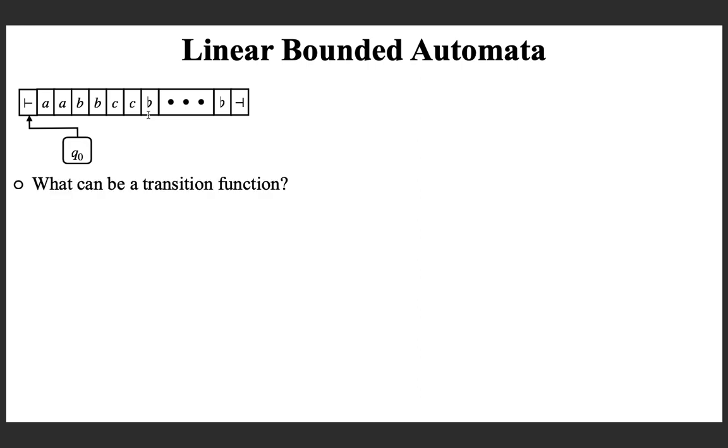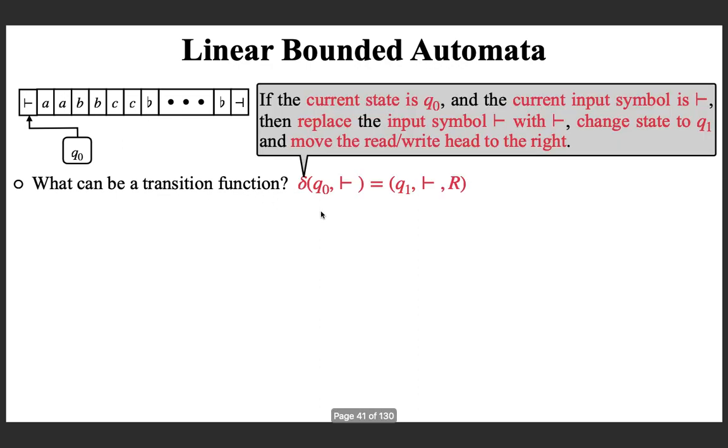Now, the question is, what can be a transition function? This is an example. You can say, what if the current state is Q0 here, and the current input symbol is the left hand marker, that is what you are saying. If this is the current state and this is the current input symbol, then in the RHS, what are you saying? You are saying, replace this input symbol with the same symbol. You always have to say what you have to replace here. If you don't want to replace, give the same symbol here. Then change to state Q1.